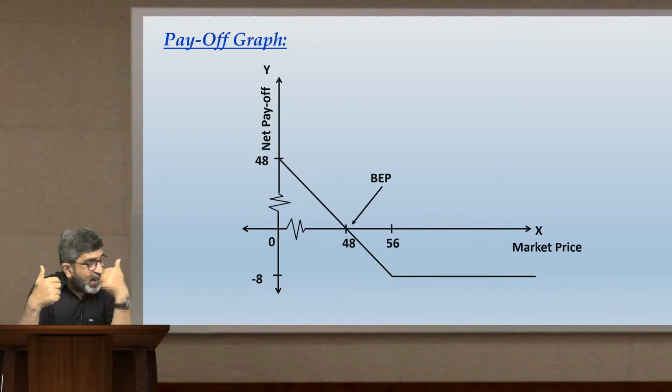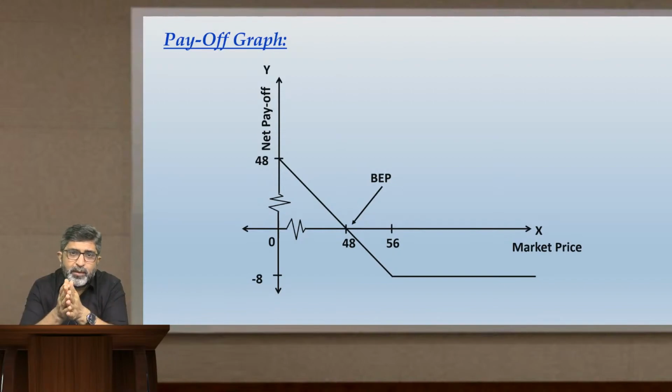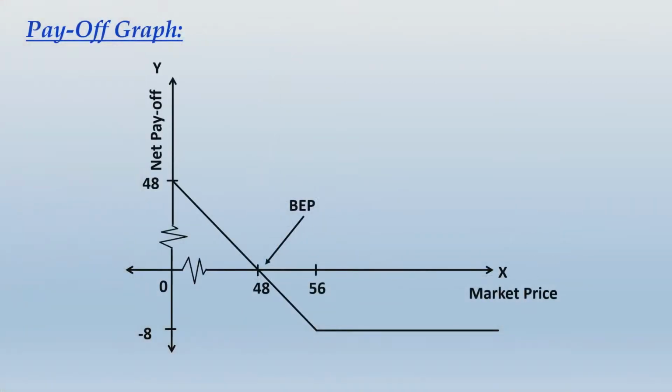So this is the graph for the put option holder. I'll show you the table for the put option writer as well as the graph for the put option writer, but first you note down this whole thing. So just take a screenshot of this graph and then I take you ahead.